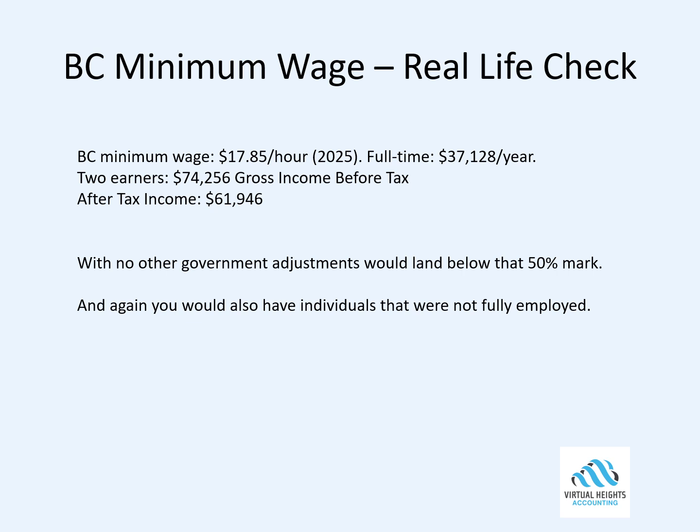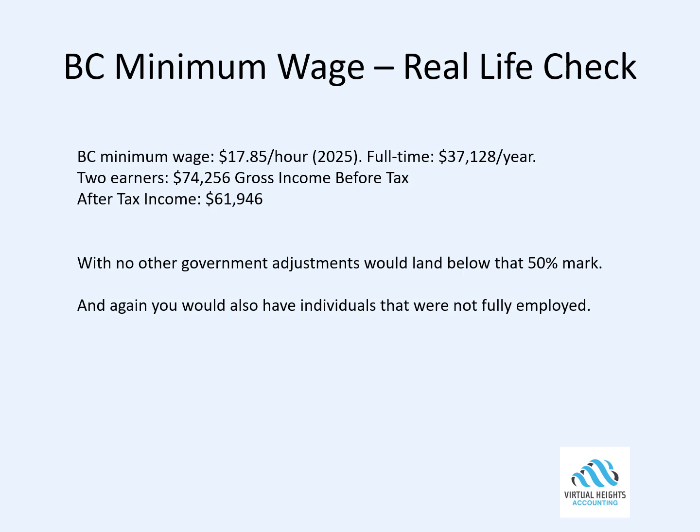After-tax income for those two individuals, for that family, would be $61,946. There would be some other GST, HST credits adding on to that, some minimum amounts there, but with no other government adjustments, considering no children and all that kind of stuff, they would fall below that 50% mark, which is where we'd expect.